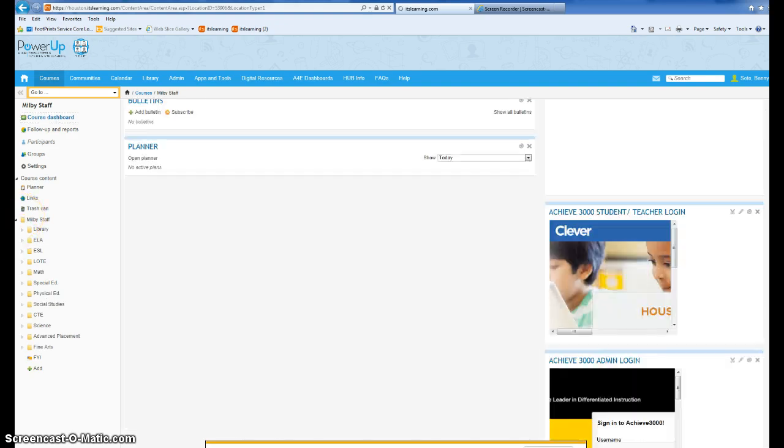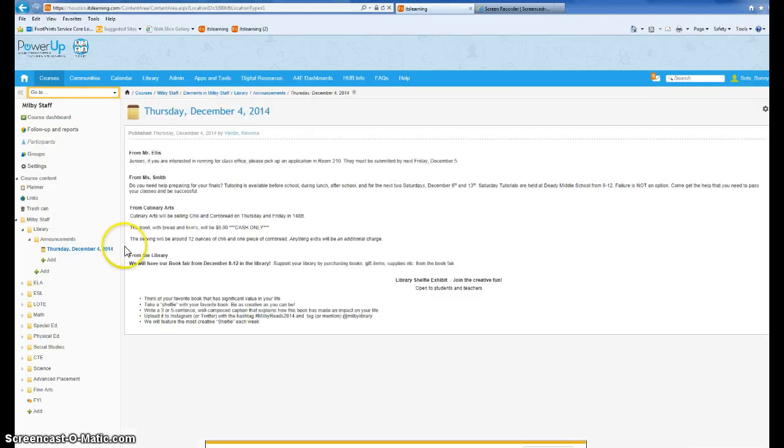And here on the left, remember we created our lesson plans here. We went by department. Well, at the very top, we created a folder for the library. And if you open up that folder and you open up the announcements folder, in there you're going to find the announcements starting tomorrow. So then if you click on them, you can access the announcements there. So from this point forward, our announcements will be on the hub, specifically under Milby staff, library, under announcements.